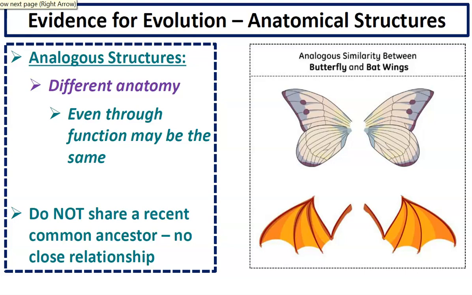Both of those organisms use those wings to fly, but they are not anatomically similar. The wing structure of a butterfly is a lot different than the wing structure of a bat. So this tells us that these organisms don't share a recent common ancestor, and they are not closely related.